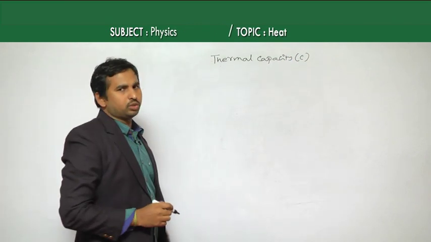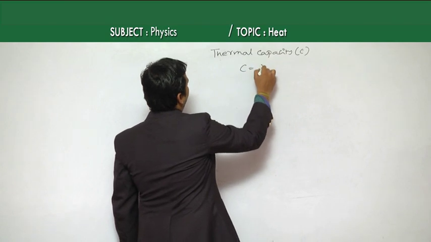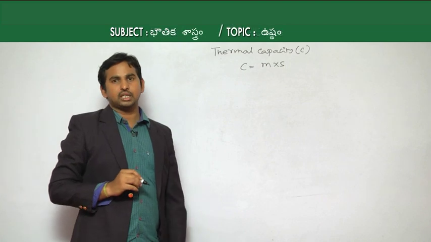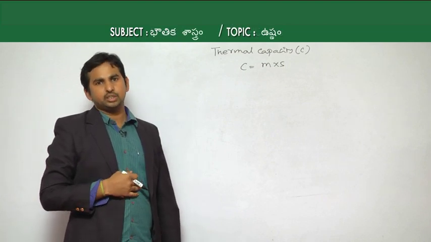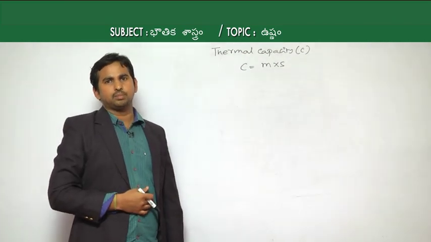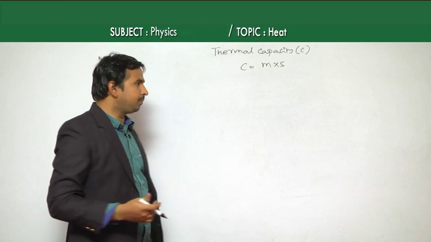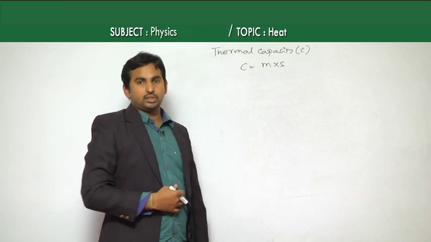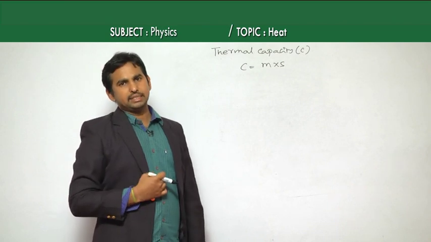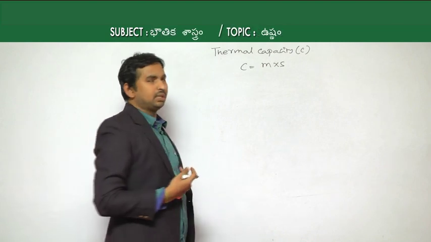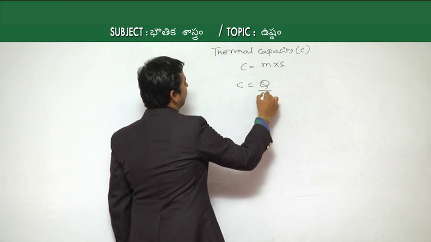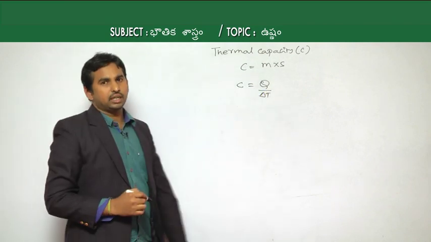This thermal capacity C is equal to m into S. The definition of thermal capacity is the amount of heat energy required by the whole mass of the substance to raise its temperature by 1 degree Celsius. That is what we call thermal capacity, where thermal capacity C is equal to Q by delta T. That is its formula.